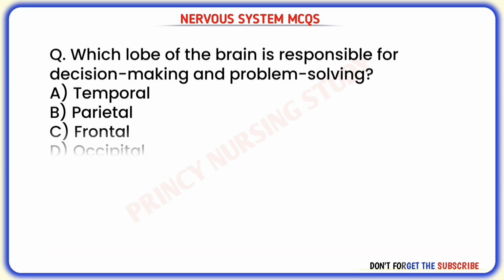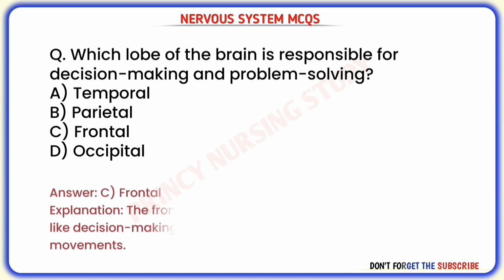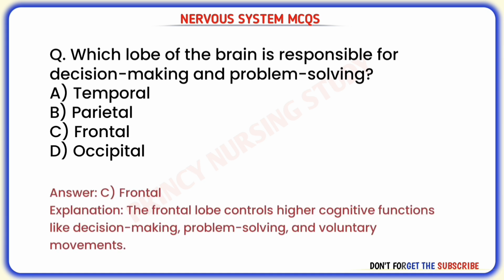Next question. Which lobe of the brain is responsible for decision making and problem solving? Correct answer is C. Frontal. The frontal lobe controls higher cognitive functions like decision making, problem solving, and voluntary movements.